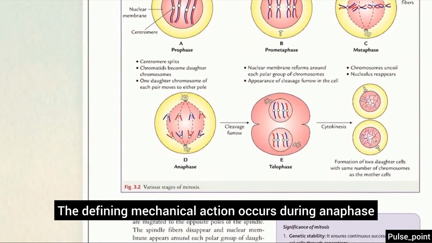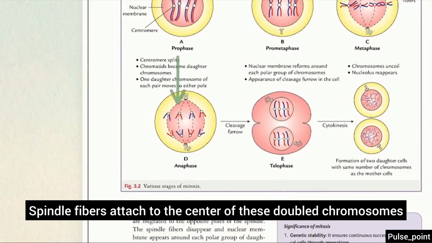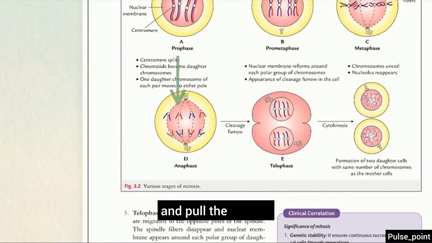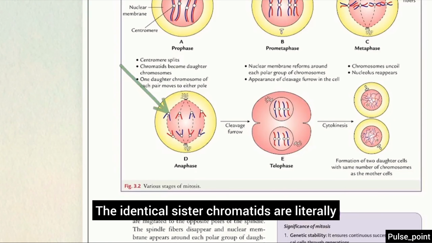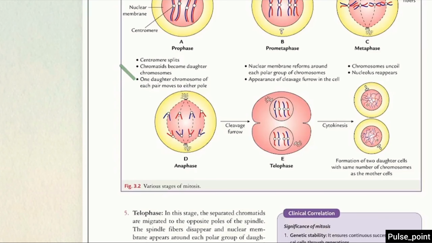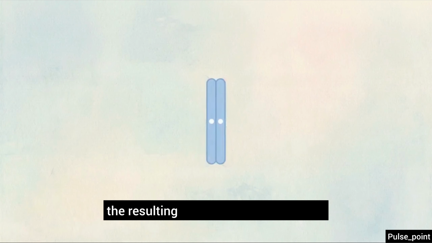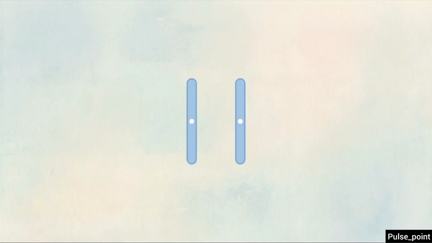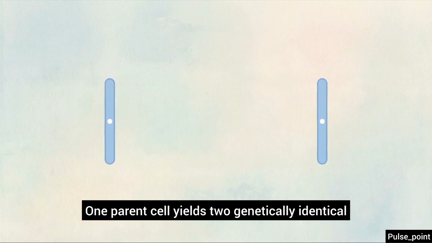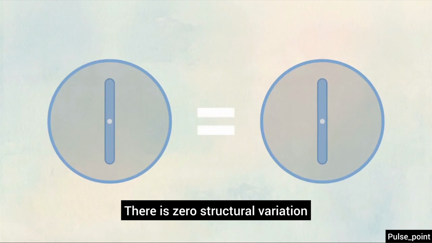The defining mechanical action occurs during anaphase. Spindle fibers attach to the center of these doubled chromosomes and pull them apart. The identical sister chromatids are literally dragged to opposite poles of the cell. Because the central connecting point, the centromere, splits symmetrically, the resulting division is perfectly equal. One parent cell yields two genetically identical diploid daughter cells. There is zero structural variation.